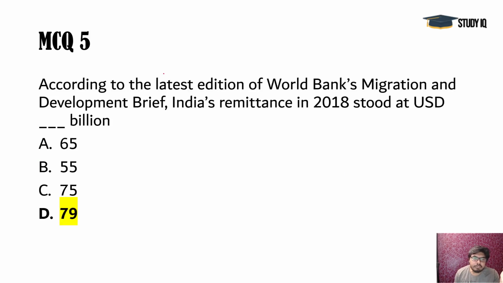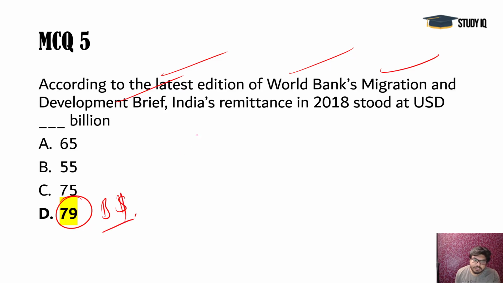Next, according to the latest edition of the World Bank's Migration and Development Brief, India's remittance stands at $79 billion. We discussed this issue yesterday, and China is at $67 billion. China used to be at the top spot, but for some years now we are getting the highest remittances from our Indian nationals who are staying abroad. They are sending this money to India, and this is the report on remittances.